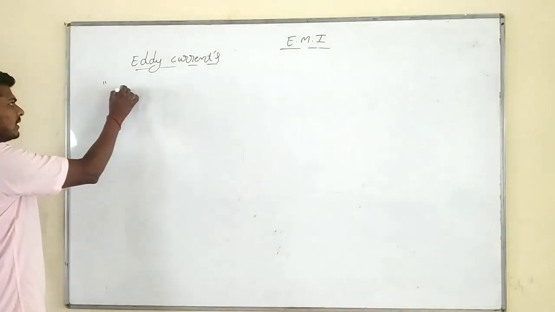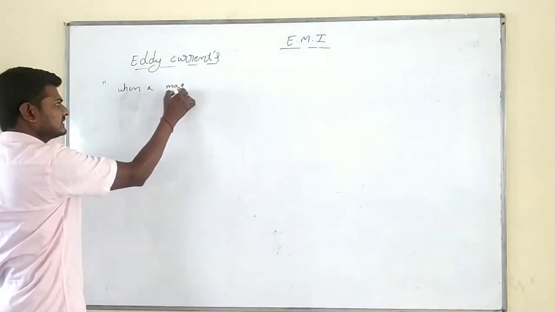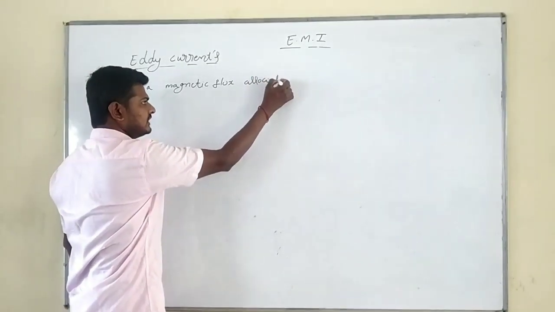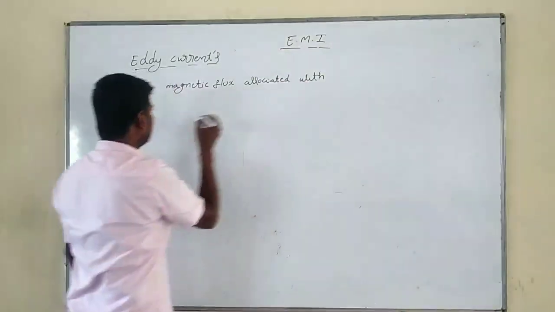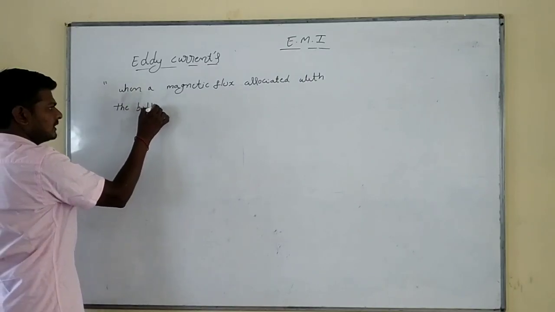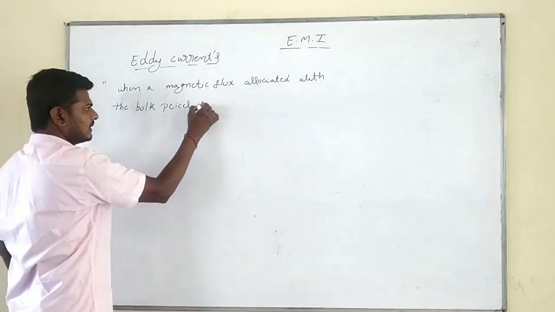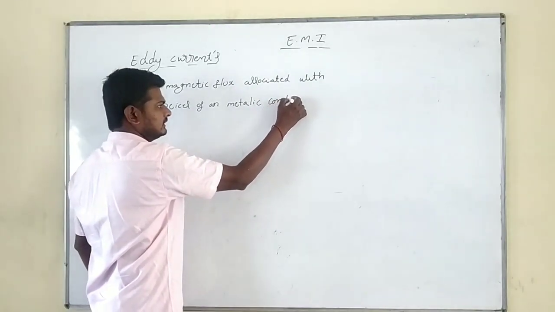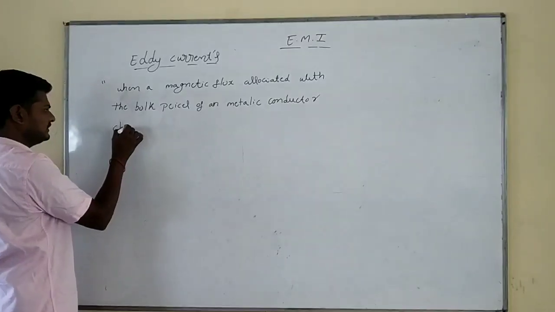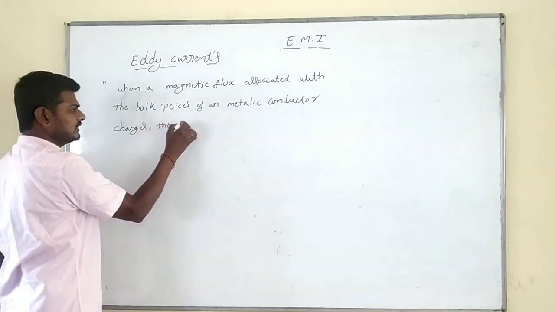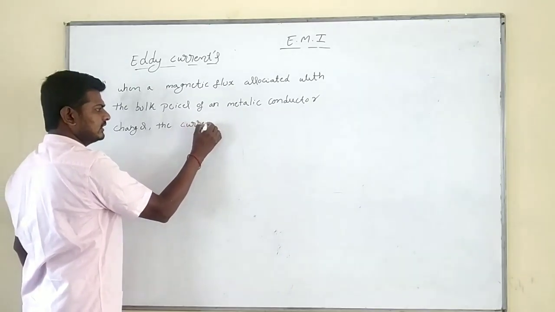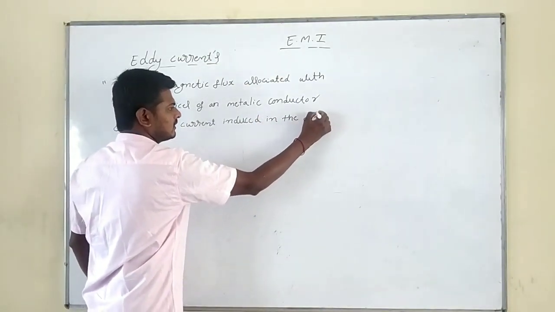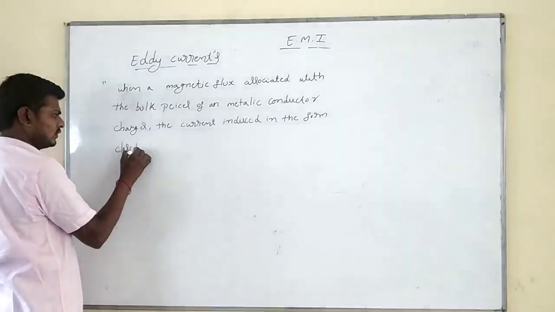Eddy current means, simply, when the magnetic flux associated with bulk pieces of a metallic conductor changes, the current is induced in the form of closed loops.